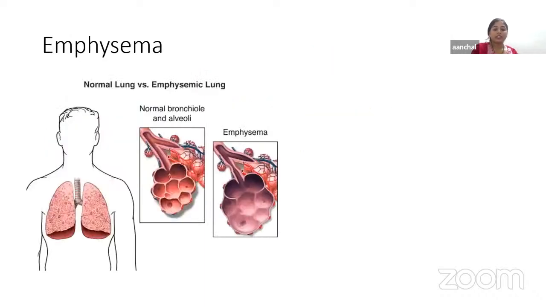Now next we have another condition, that is emphysema. So what is this condition? Basically, this is a kind of obstructive respiratory disease in which lung tissues are extensively damaged. Loss of this lung tissue results in loss of alveolar walls, and because of this, the elastic recoil of the lungs is also lost.